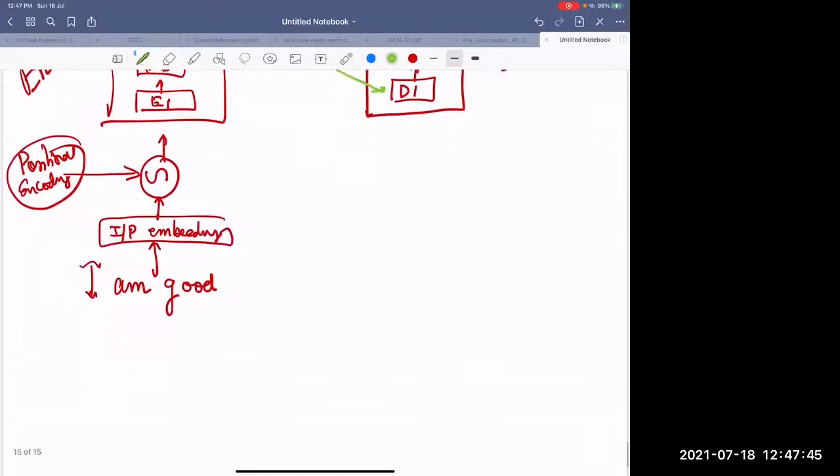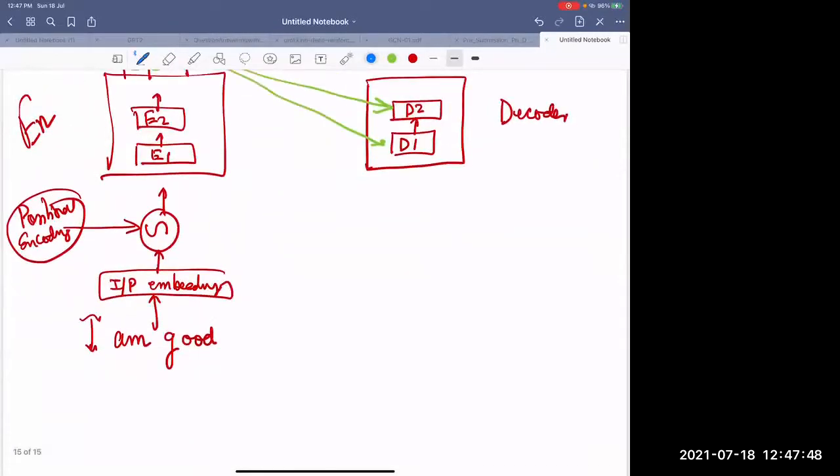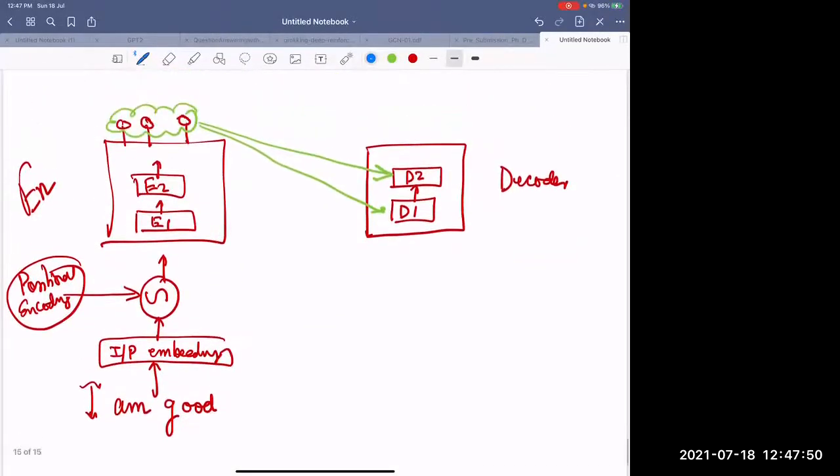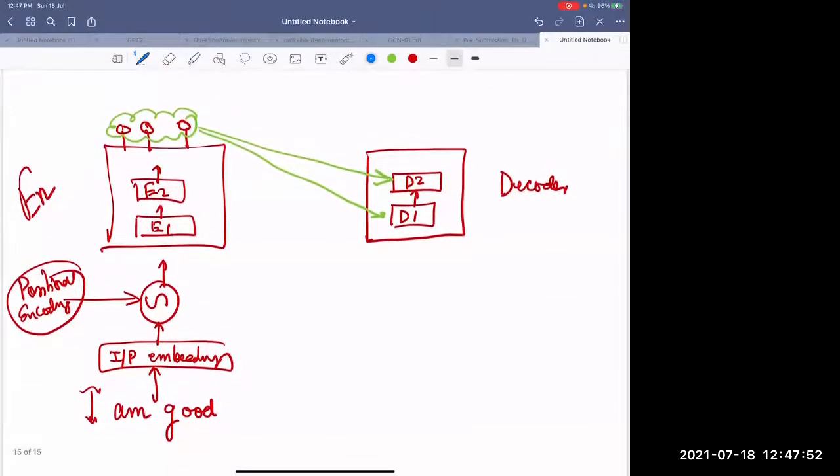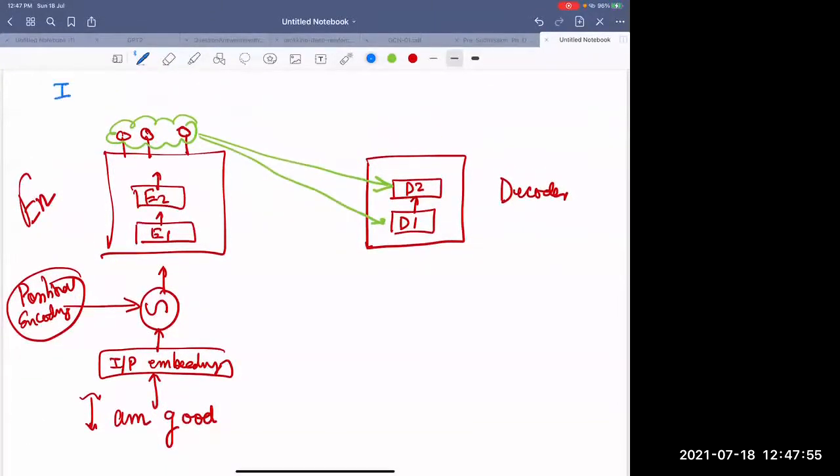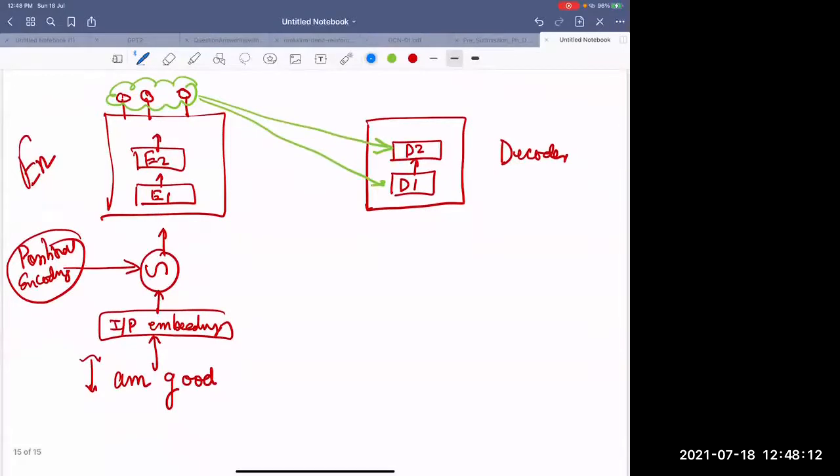What's going to happen is that you also have a target output. What is that target output? Your target. So if I just write I am good, let me also show, it's actually supervised learning. I am good. I know that it has to generate what? JE VAIS BIEN. It has to generate this. So as I have said, first it will generate SOS, and then it will generate.